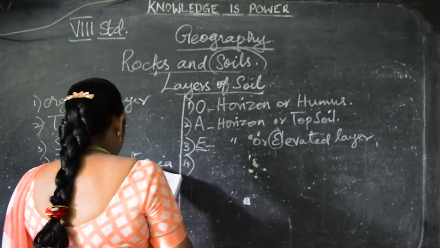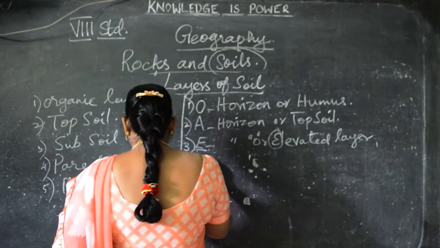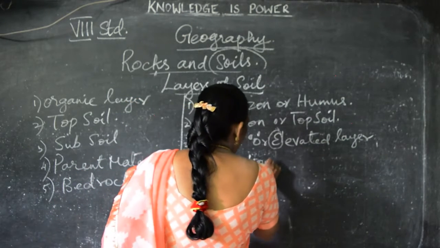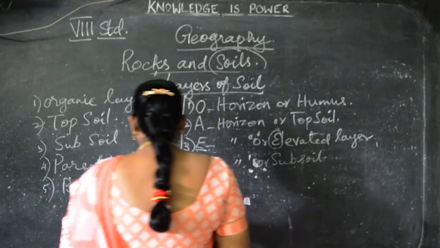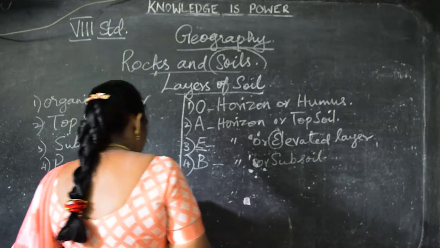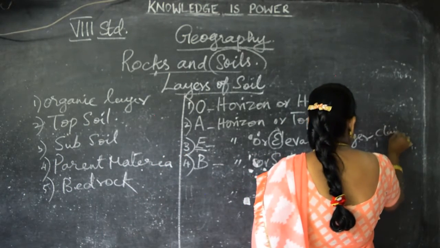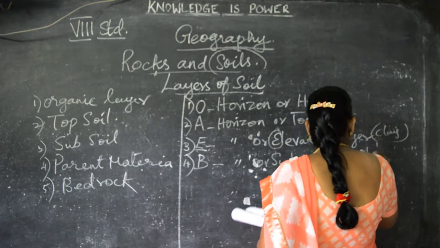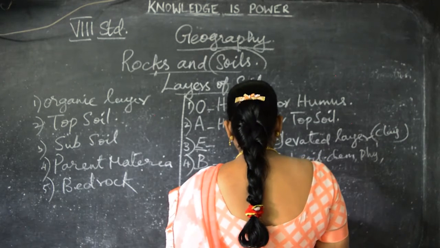And the fourth one, which layer? This is called B, horizon or subsoil. In this layer we can see all the chemical and physical alteration of the parent material.